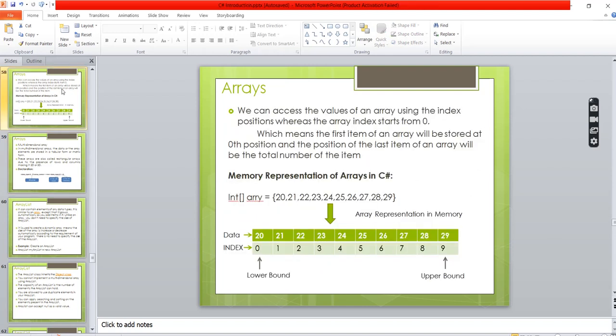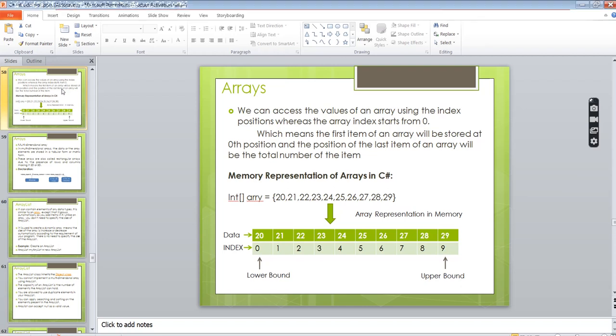But how will it store? It will store from index 0. If you have an array of size 10, then the upper bound will be 9. Why 9? Let's not confuse. In computers, everything starts from 0. So the starting point, the lower bound, will be 0, and it runs up to 9, which makes 10 elements.